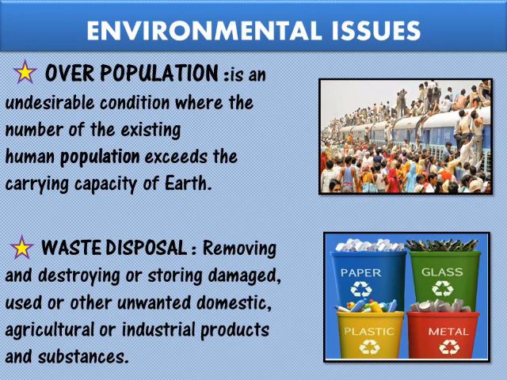So such things should be disposed of properly so as to avoid any environmental issue either in the air, on the land or in the water. So what is waste disposal? Removing and destroying or storing damaged, used or unwanted domestic, agricultural or industrial products and substances. That is removing or destroying. We have to remove or destroy the unwanted harmful substances so as to avoid any environmental issue. Okay, children? So these were two environmental issues. What are they? Overpopulation and waste disposal.